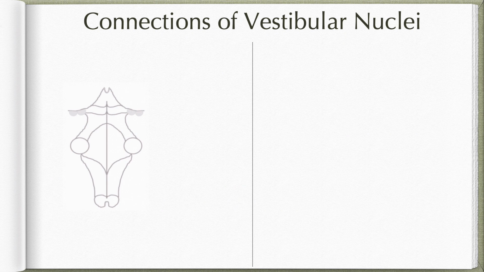Now coming to the vestibular nuclear connections. The vestibular nuclear complex is located in the pontomedullary junction underlying the vestibular area in the floor of the fourth ventricle. It's made up of 4 nuclei: superior, inferior, medial and lateral. The medial nucleus is the largest and the inferior is the smallest. The lateral nucleus is also known as Deiters' nucleus.